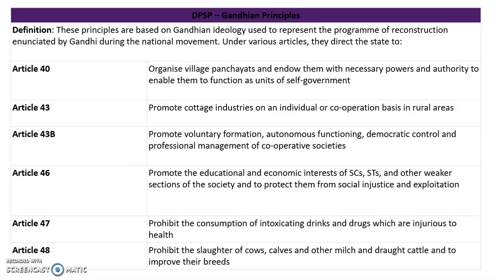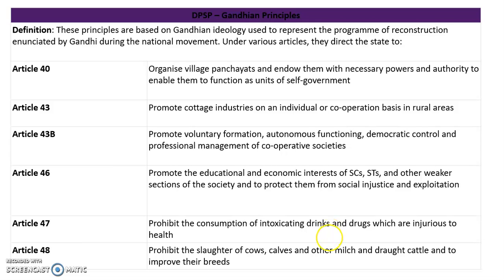See, SCs, STs and BCs are socially backward. They are treated as unequals, and they are not being treated equally. So Ambedkar felt, in the Gandhian principles, that SCs, STs and BCs should be promoted with good education and economic interests. Apart from that, they should also get social justice, and they should be protected from exploitation. Next, prohibit the consumption of intoxicating drinks and drugs. See, drinks and drugs are not a good sign.